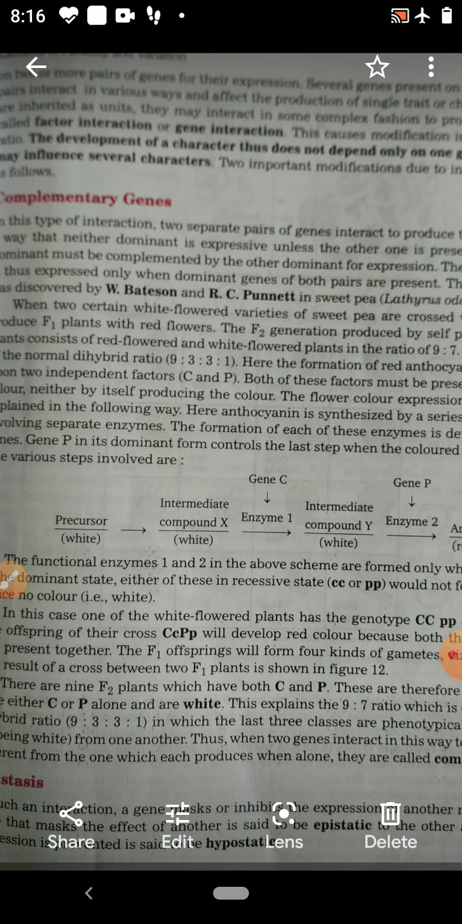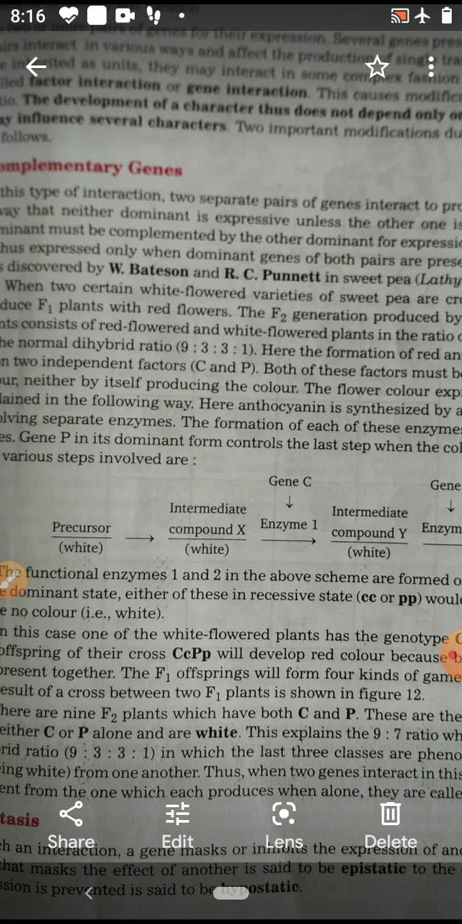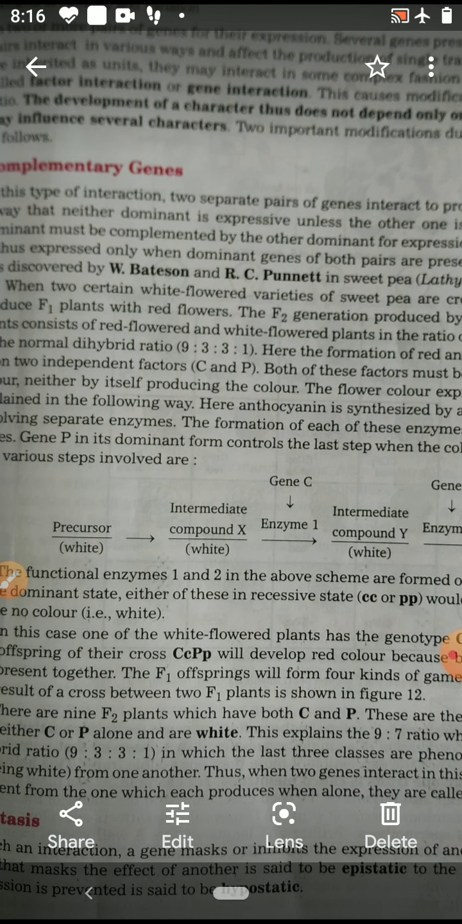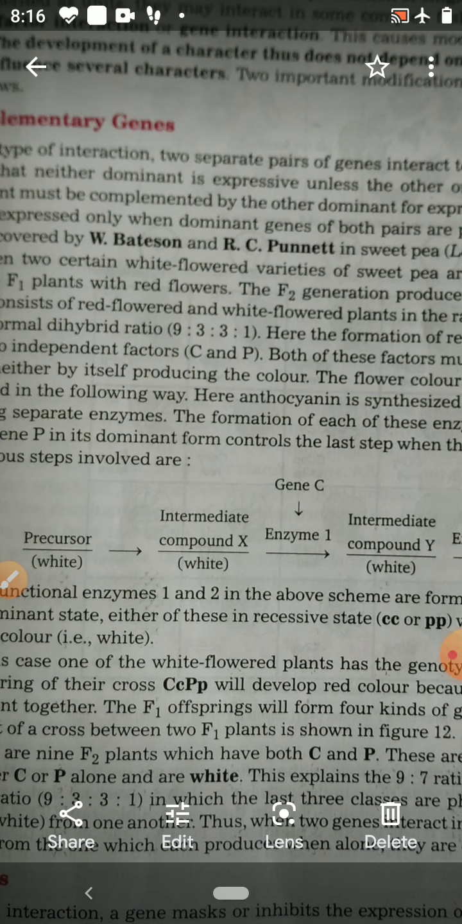In this type of interaction, two separate pairs of genes interact to produce the phenotype in such a way that neither dominant is expressed unless the other one is present. The effect of one dominant must be complemented by the other dominant for expression. The dominant phenotype is thus expressed only when dominant genes of both pairs are present.